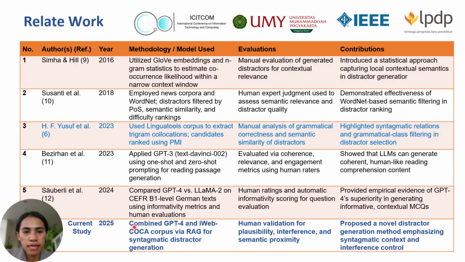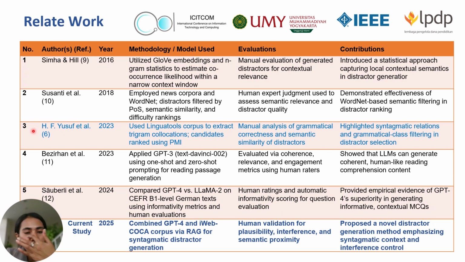This slide shows a summary of past studies on distractor generation, comparing six works from 2016 to 2025, including ours. The earlier studies used methods like BLOF, WordNet, and collocation filter, while newer ones applied large language models like GPT-3 and GPT-4. Our study builds on Yusuf et al., who used trigram collocation and introduced syntagmatic relation. However, their method had trouble removing distractors that were too similar or grammatically incorrect.